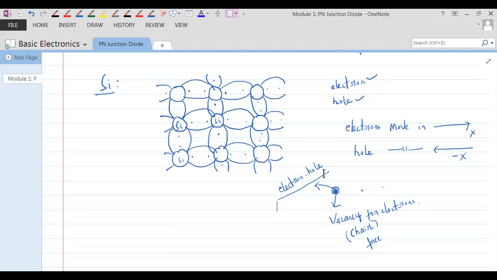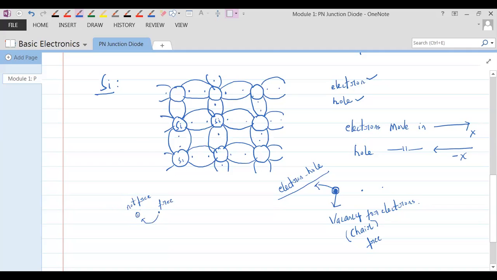So conduction is not possible when a hole and an electron recombine. Hole is a chair, electron is the carrier. When this electron comes and sits on this chair, it was earlier a free electron, and now the electron is not free. Everybody understand this?